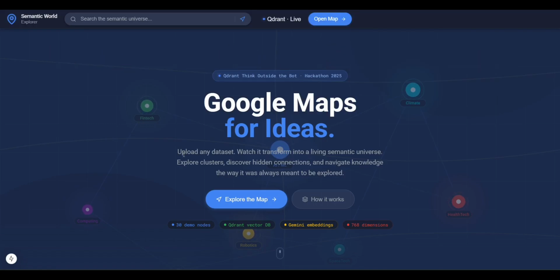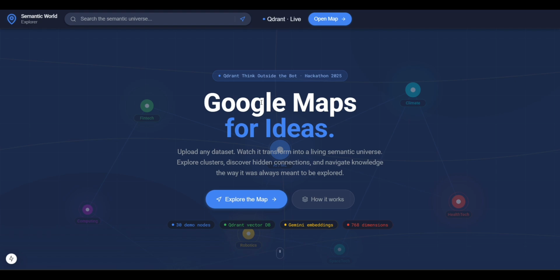Let me show you what we built. One thing we noticed while working with modern AI systems is that almost everything still depends on search. You type something, you get a list back, and then you manually try to connect the information yourself. But knowledge doesn't actually work like isolated search results.